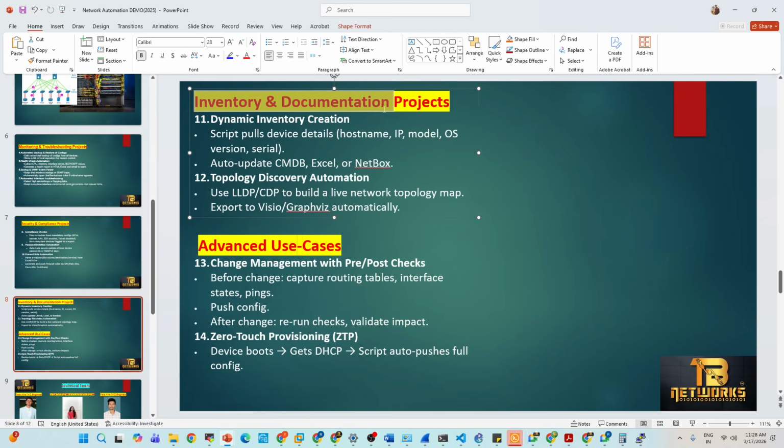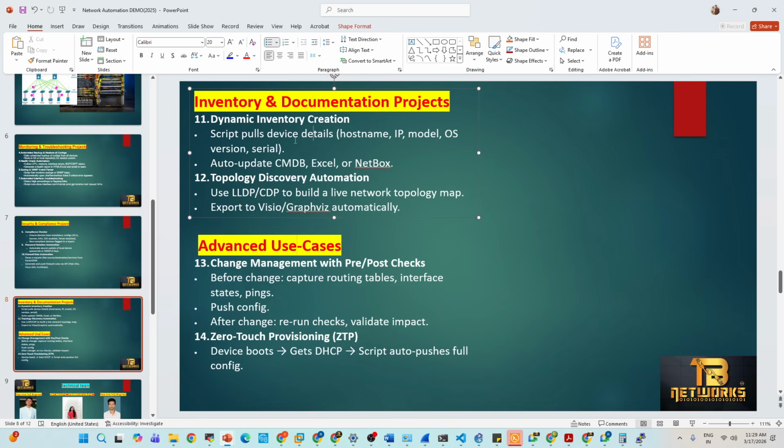Now, inventory documentation. In a data center, a lot of devices are there. If you want to fetch what kind of models there are, give that model and push the script. If the model matches, it will pull all the devices having the same model and same version. In a data center with lakhs of devices, you would like to know which device has which version.